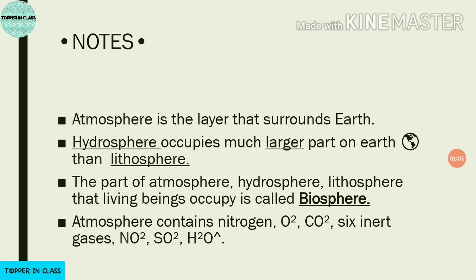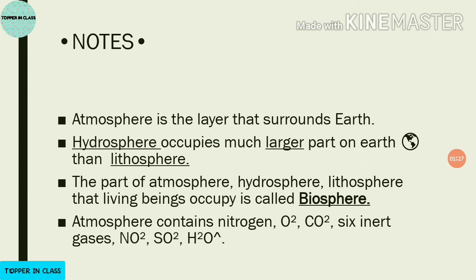You all know atmosphere, right? Atmosphere is the layer that surrounds Earth. There are 3 spheres. Which are they? Atmosphere, hydrosphere and lithosphere. Atmosphere means air, hydrosphere means water and lithosphere means land.